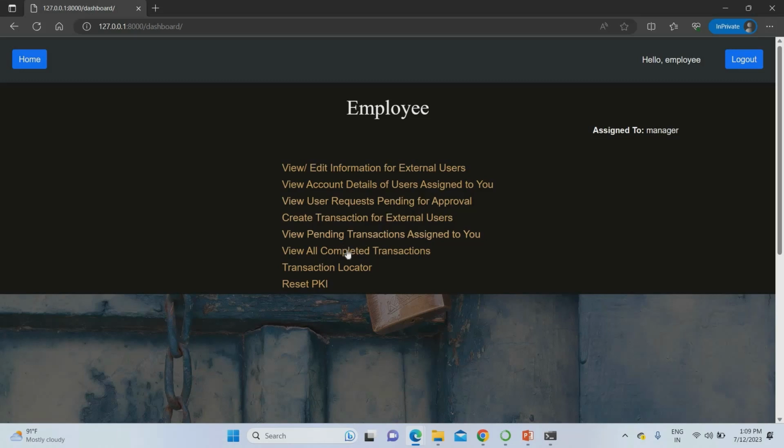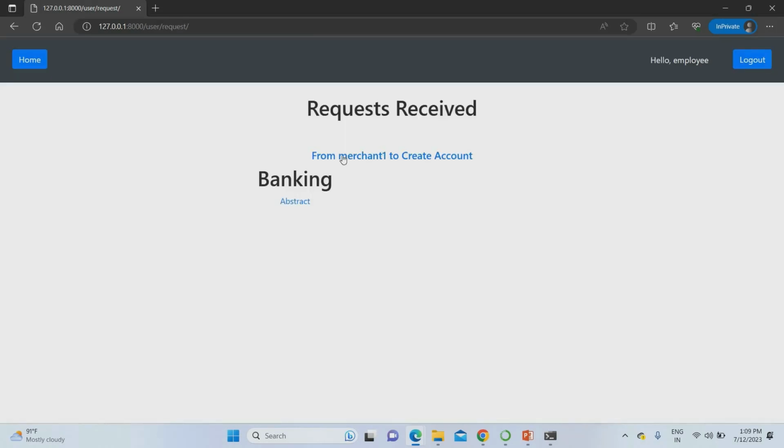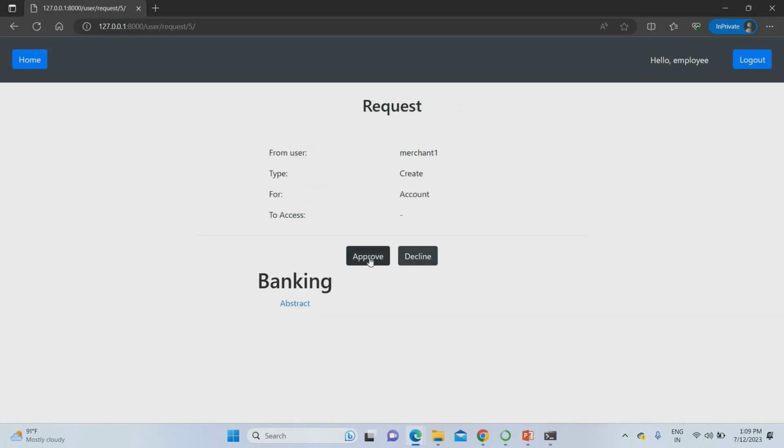What you have to do is open user request pending for approval. Click that. For the merchant who wanted to create the account, you have received the request from your merchant. Just click that. Whether you decline or approve is your wish. I just approved.